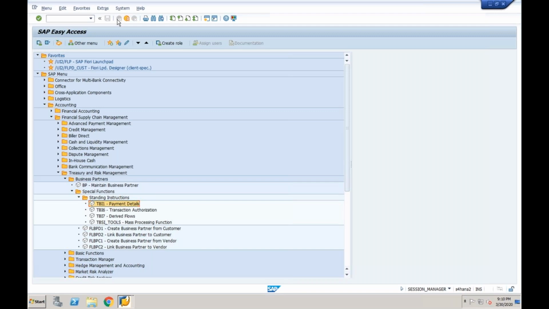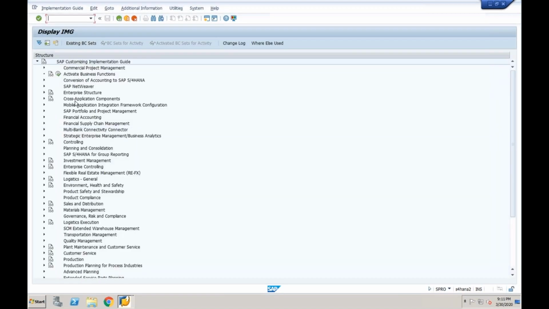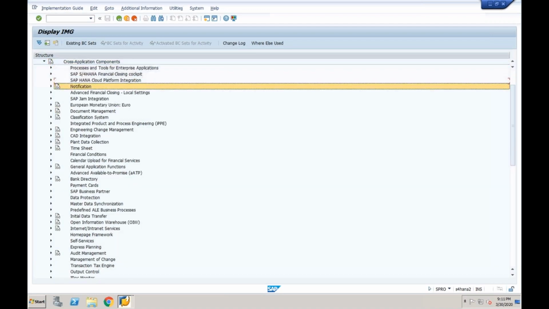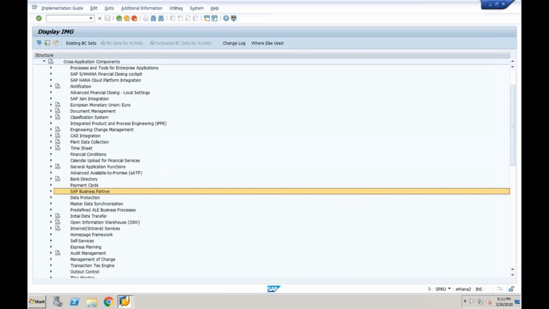So first of all, as an S4HANA consultant, you need to create the business partner number and also the account group for business partners. Along with that, you need to run one more step, which is called the synchronization cockpit. If you want to convert mass customers or vendors into business partners, this is the procedure.